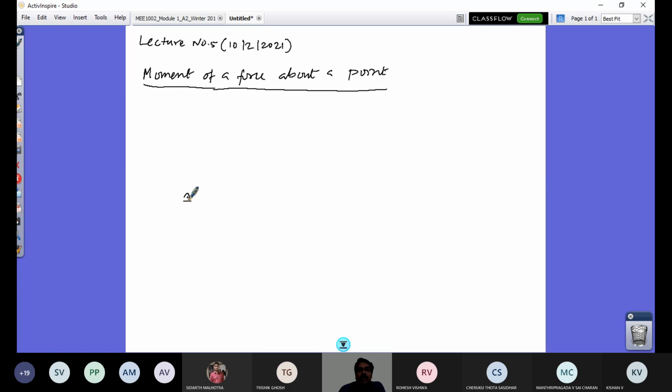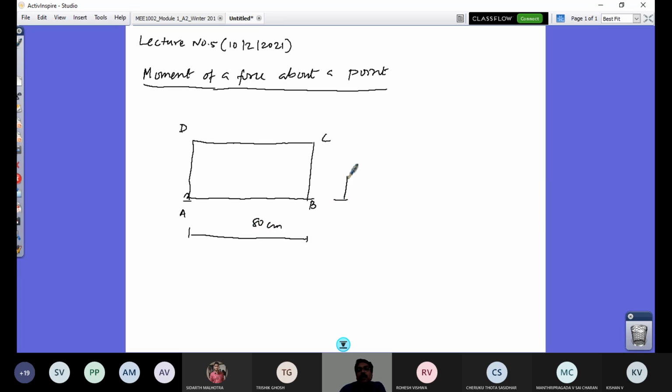I have a rectangular plate of this dimension. Let's say this is point A, point B, C, D, with dimensions 80 centimeter by 40 centimeter.